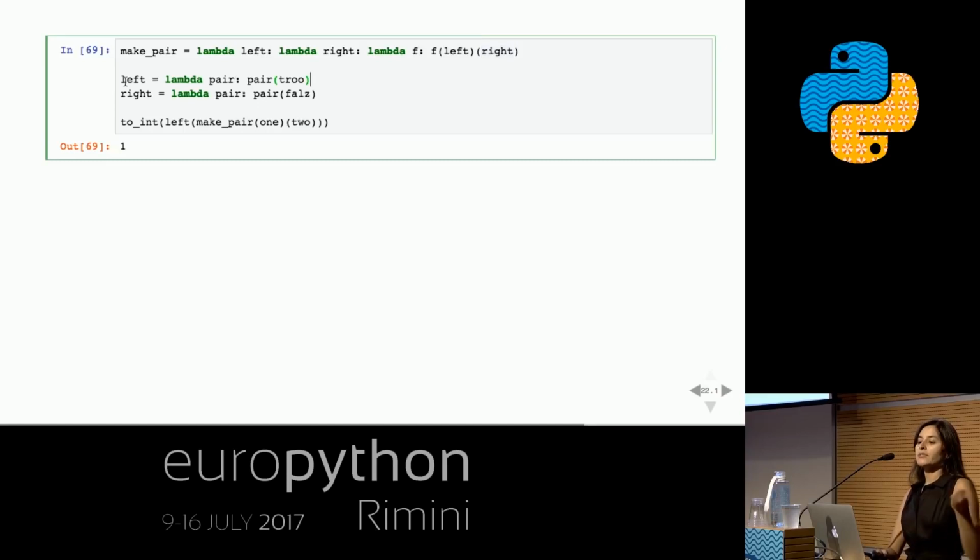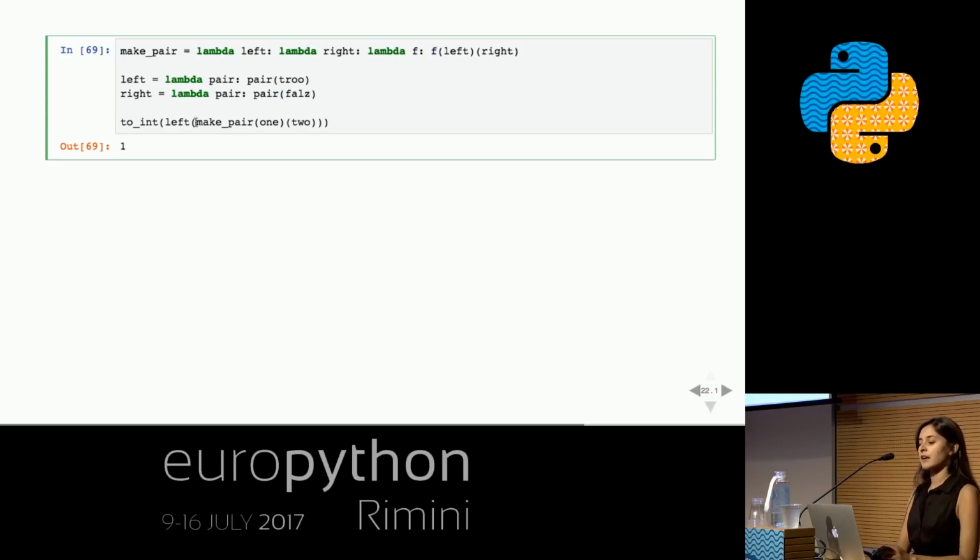Okay, then we need a function to get the left thing and get the right thing. And we already have a really nice function for choosing either the first thing or the second thing. It's called a boolean. So the get left function is going to take a pair and then pass the true function to that pair, which is gonna call true on the left and the right, and true chooses the first thing, so it's gonna choose left. Yeah? And similarly for right.